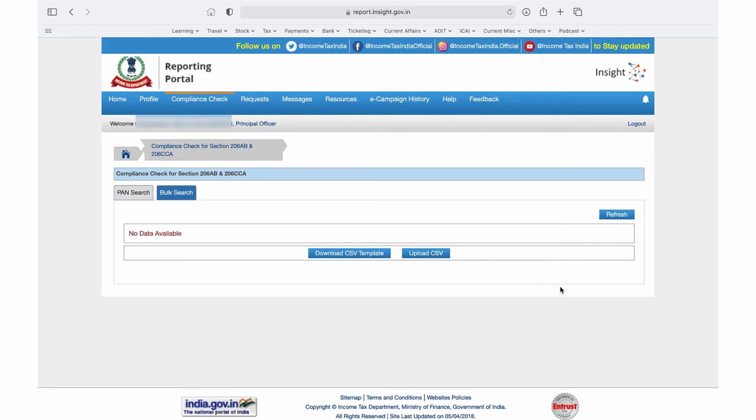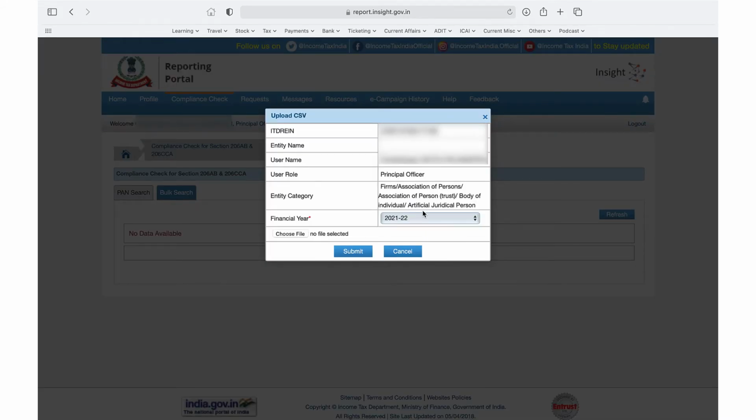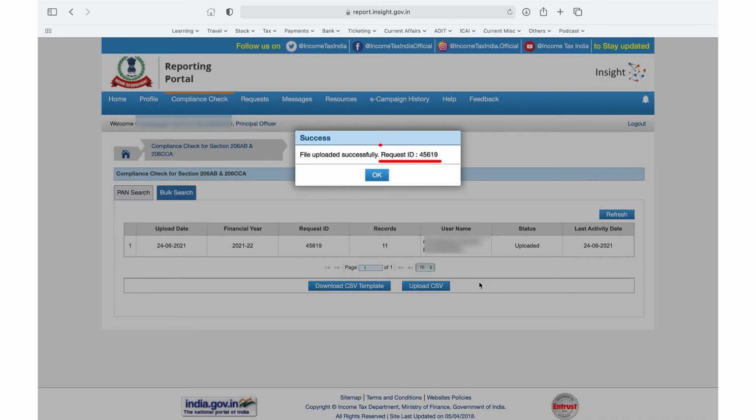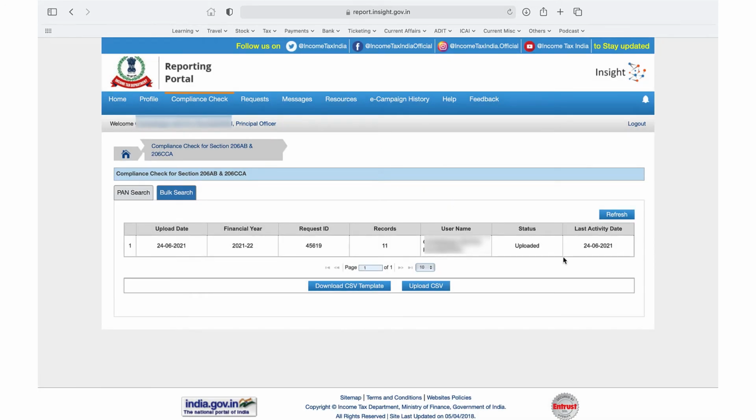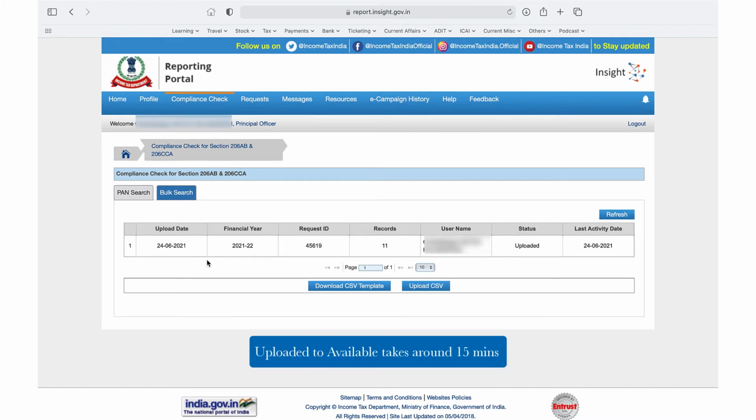So you click on this upload CSV, you get a confirmation screen. It will also have the other details of the principal officer and other things. So you choose the file for upload. Once you choose the file and click on submit, you get a tracking ID, a reference ID. So once this reference ID is set, it will be uploaded. This will get converted into available status in 15-20 minutes. So it's not readily available. It will be available in a while.